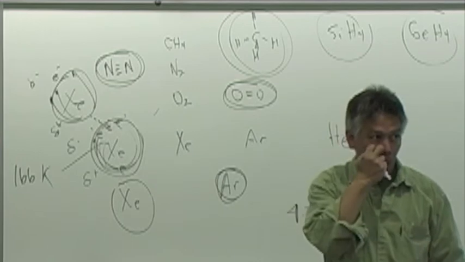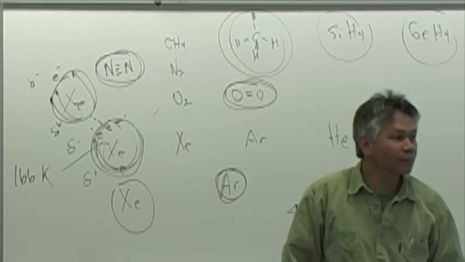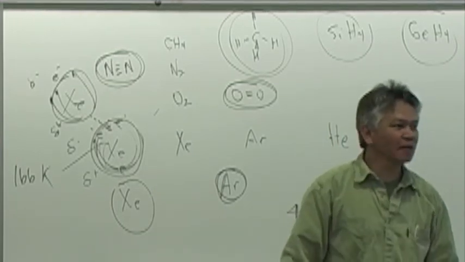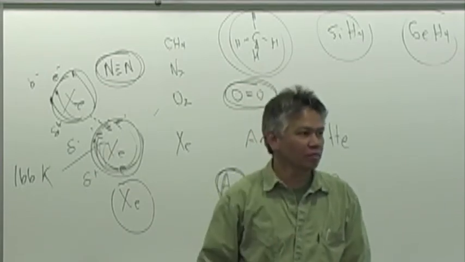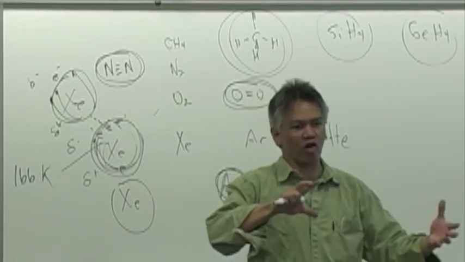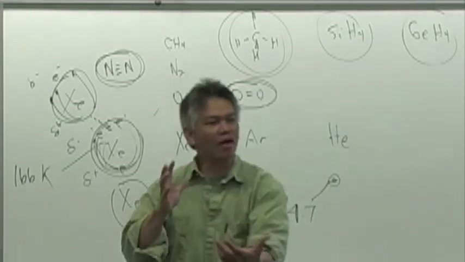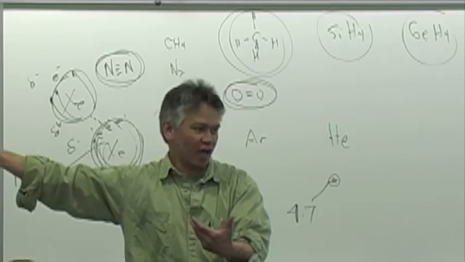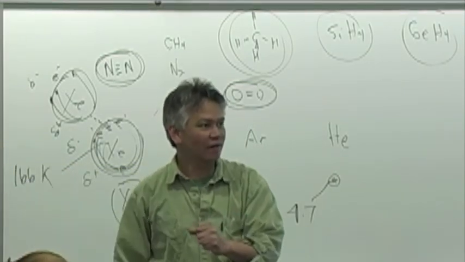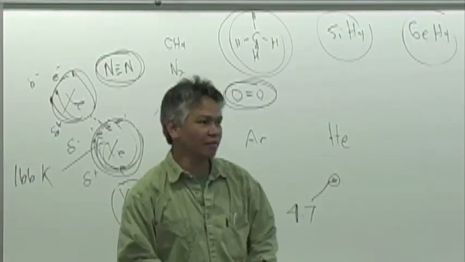Question? As far as the electrons swaying each way, that just randomly happens. Yeah. It happens because you're at low temperature. That's just the nature of the beast. The electrons will eventually migrate to one side, and it's that instant that causes this ripple effect. Okay? Any atom. Any atom.